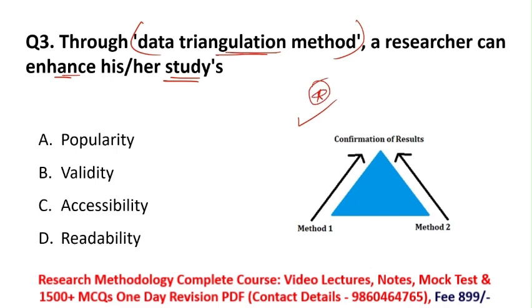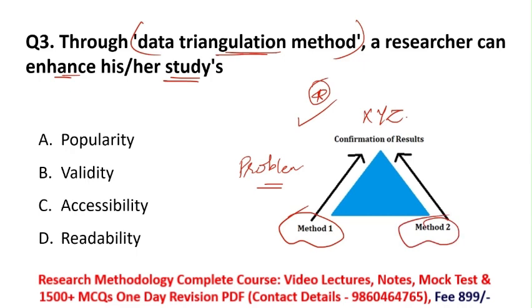In maths, whenever you solve a particular problem, there are many methods to solve that equation. Suppose there is one problem in maths, and I am solving it with method 1 and getting my result x, y and z. Again I am solving this problem with method 2, and again I am getting the same result, xyz.